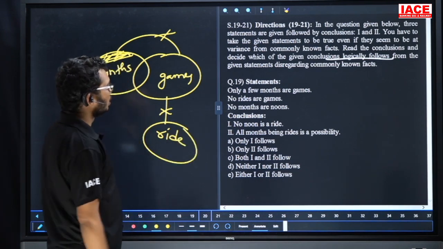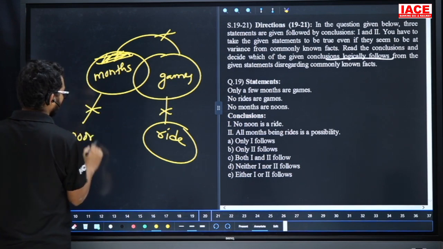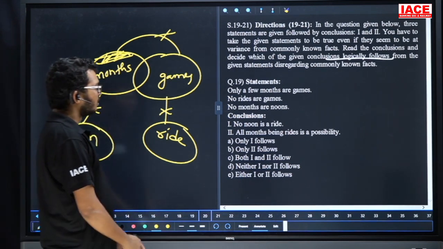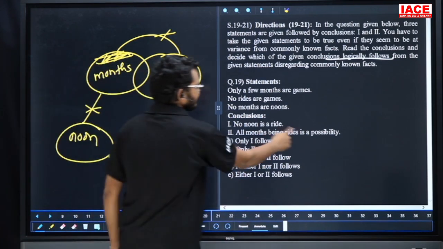Next, no months are noons. Now no month is a noon. Yes, take a first conclusion: no noon is a ride. Noon and ride relation is part, can't say. So the first one is wrong.